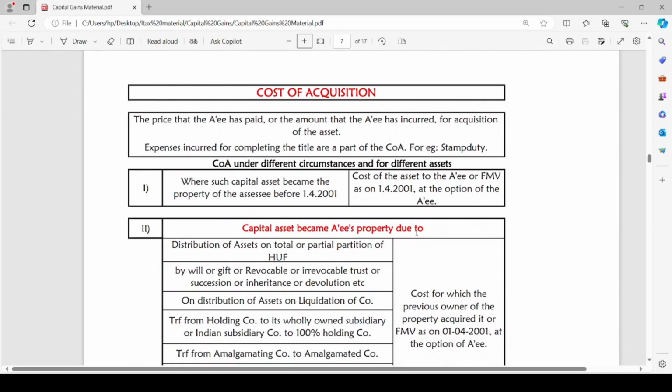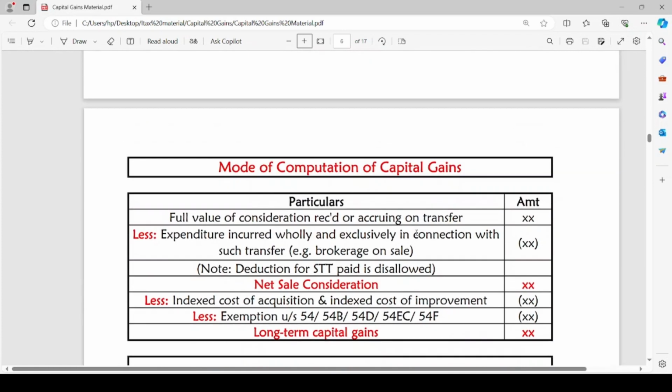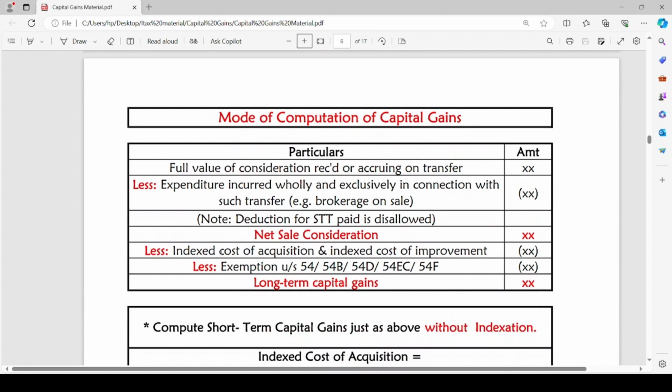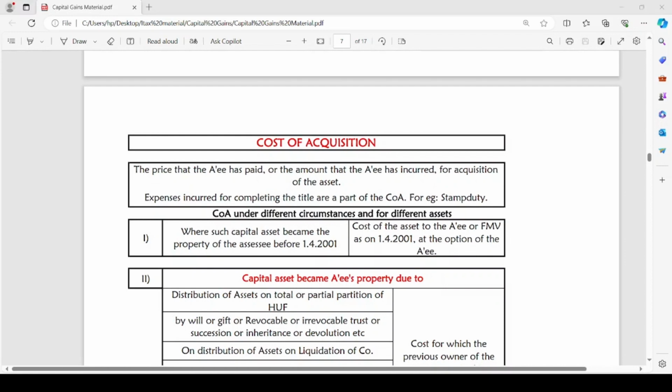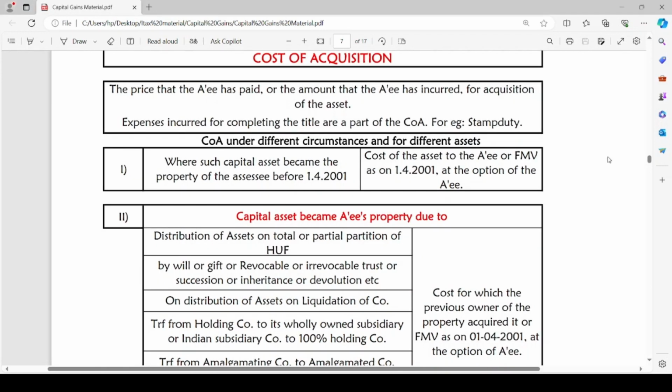The next concept is cost of acquisition. Since from the mode of computation of capital gains, we have come across the term cost of acquisition and cost of improvement, first let us see what is meant by cost of acquisition and what is cost of improvement. The first one is cost of acquisition. The cost of acquisition means the price that the assessee has paid or the amount that the assessee has incurred for acquisition of the asset.